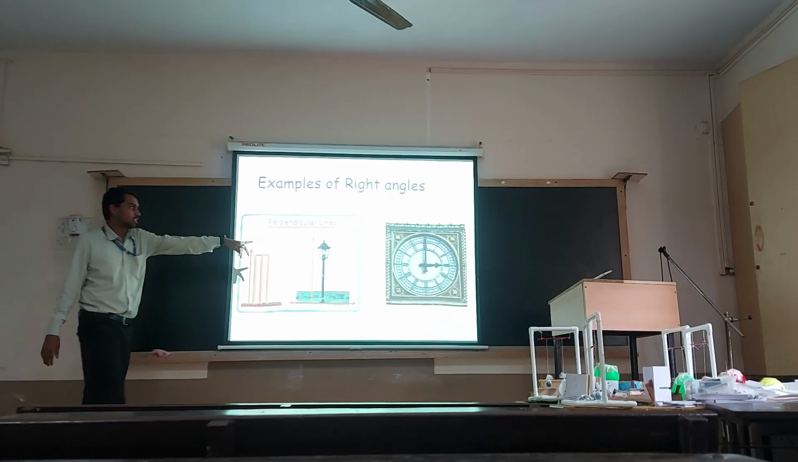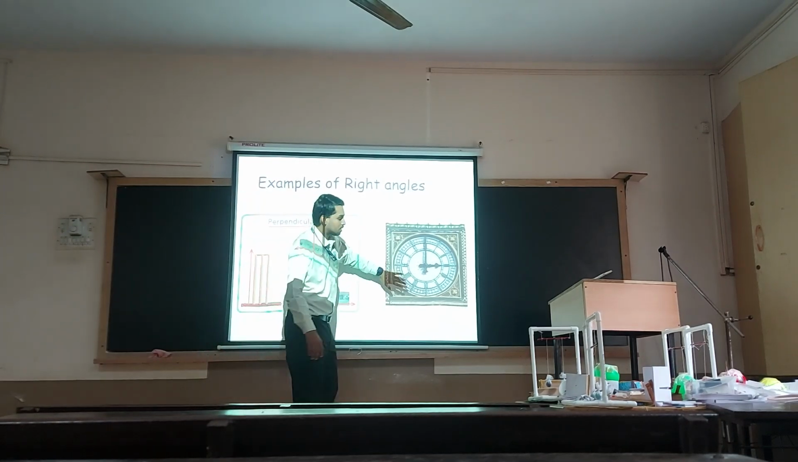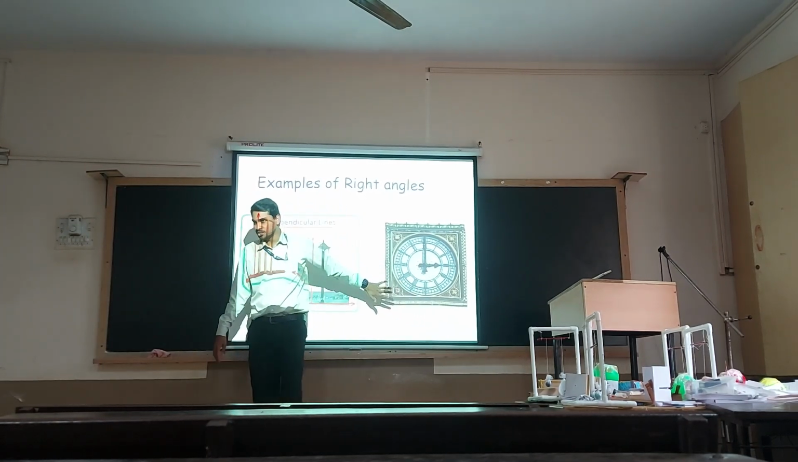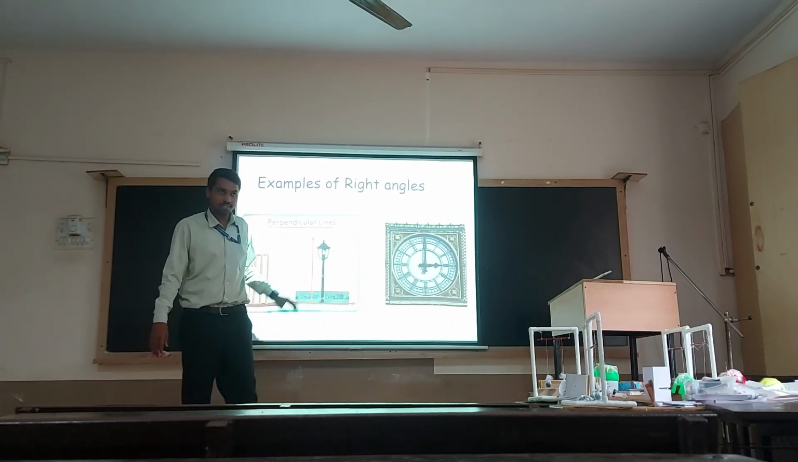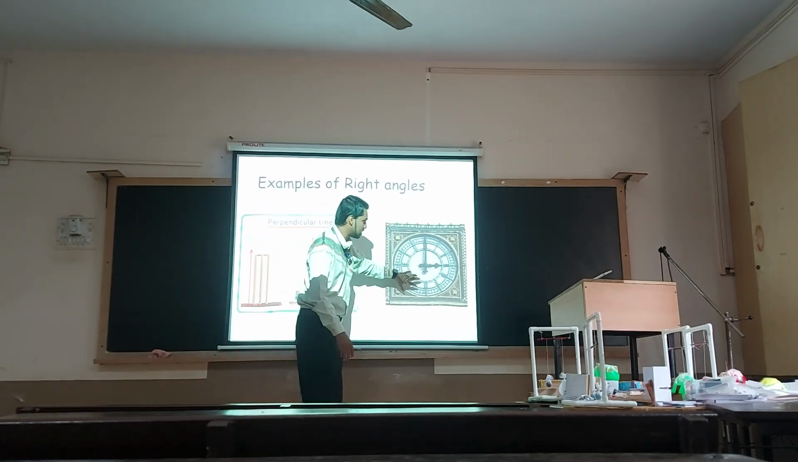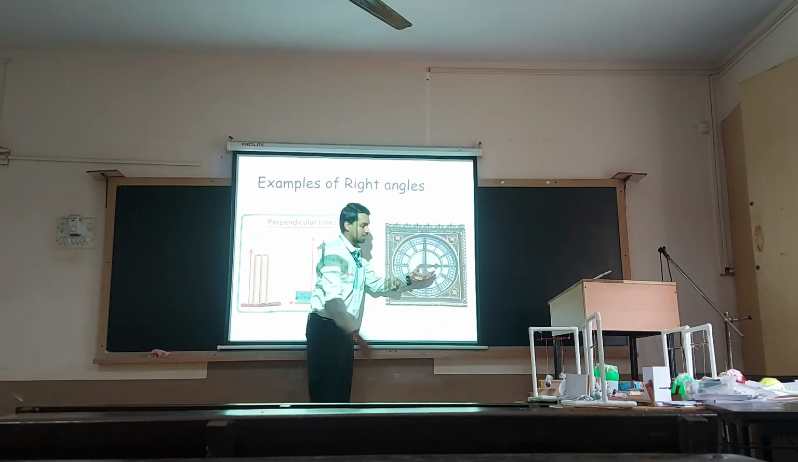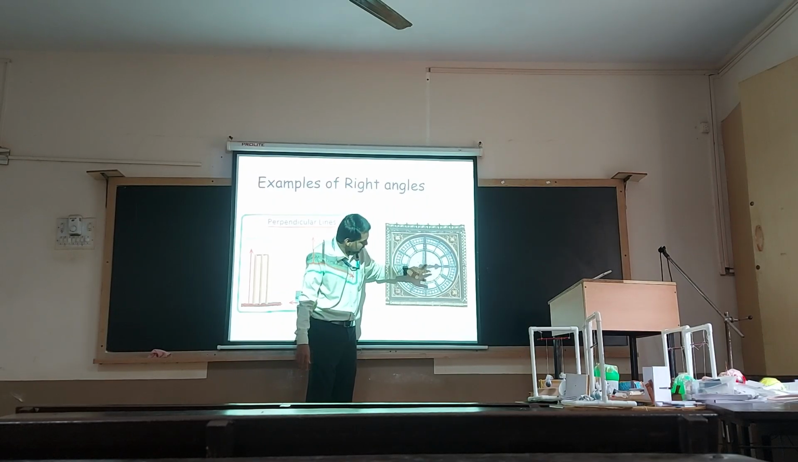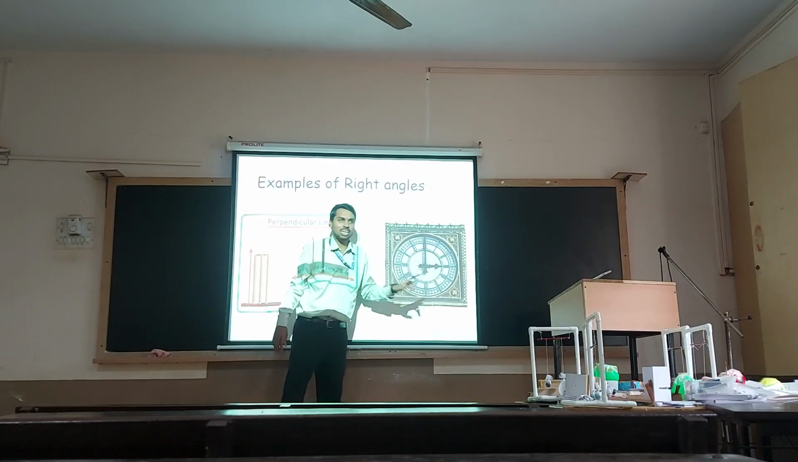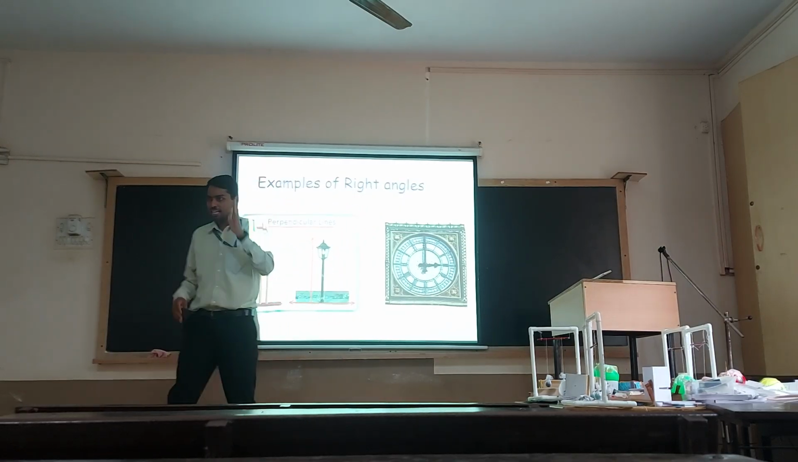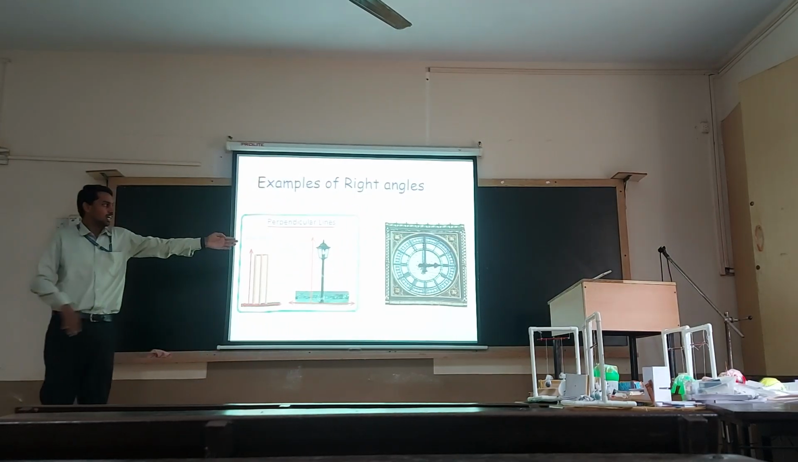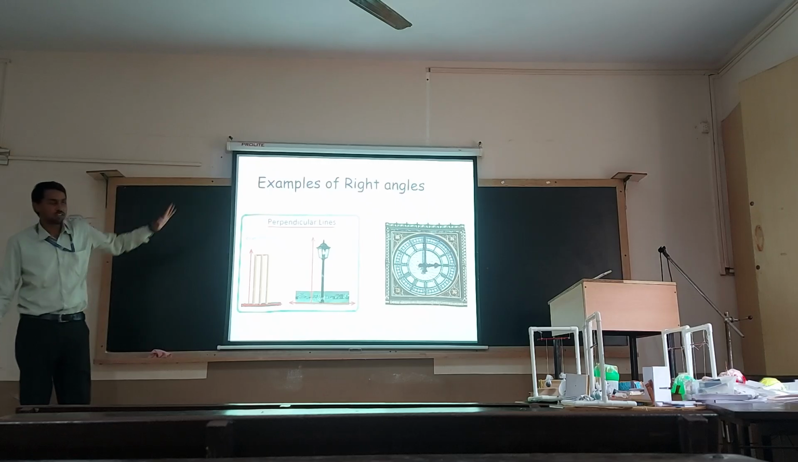In the third example, you can see that there is a famous clock that is present in the tower. It is located in London. In the clock, you can see that it is exactly 3 o'clock. So it is banging 3 o'clock. You can see that the minute and hour hands are making a 90 degree angle. They are exactly, sharply making a 90 degree angle. So these are the real life examples for right angles.